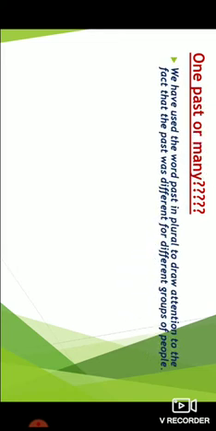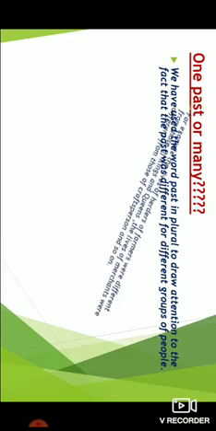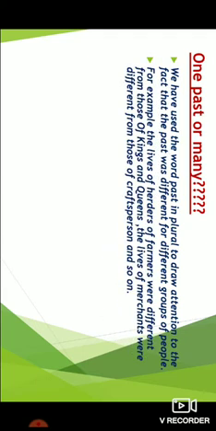Now next, one past or many. This title itself is a bit confusing. How can past be many? Yes, it can be. Let's study how. We have used the word past in plural to draw attention to the fact that the past was different for different groups of people. For example, the lives of herders or farmers were different from those of the kings and queens. The lives of merchants were different from those of the craftsmen, and so on.